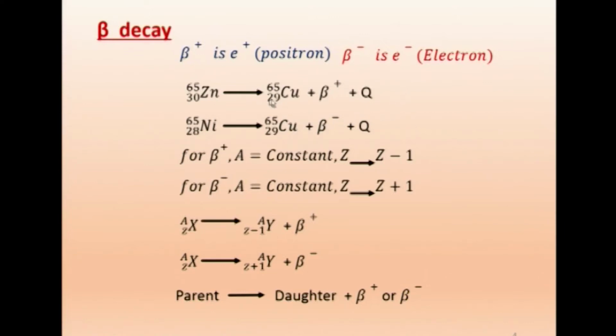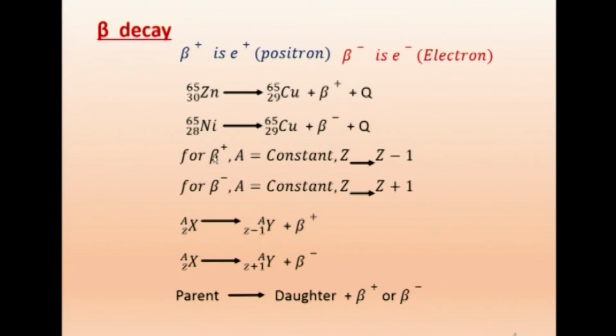So, here during beta plus what we observe is 30 becomes 29, or Z becomes Z minus 1. Here for beta minus we get 28 becoming 29, which means Z becomes Z plus 1. Therefore, in general we can write for beta plus, A equal to constant. You just observe, see this zinc 65 has become copper 65, mass number has not changed, only the atomic number has changed.